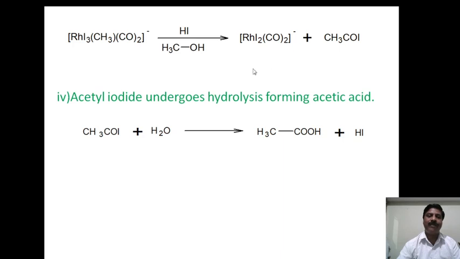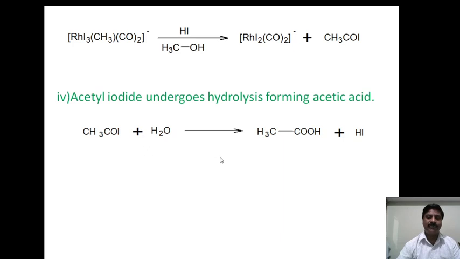And in the last, fourth step, acetyl iodide undergoes hydrolysis forming acetic acid. Simply we say that in the third step the catalyst remains, and it is regenerated by the formation of acetyl iodide from methanol.